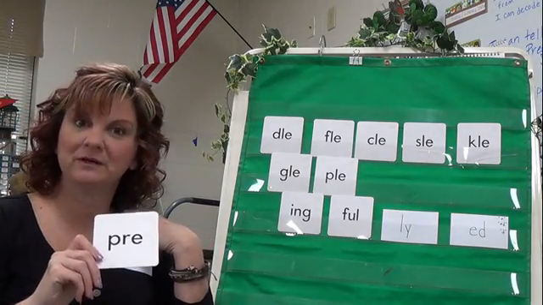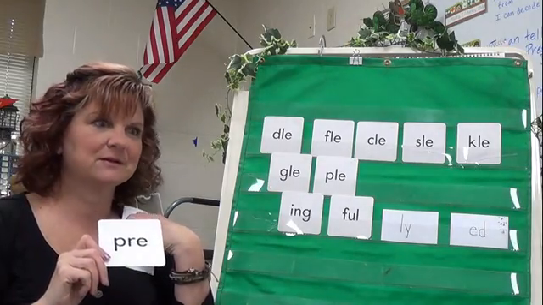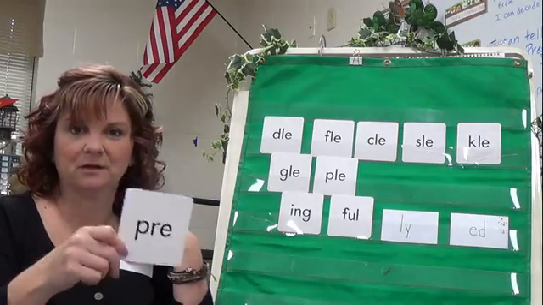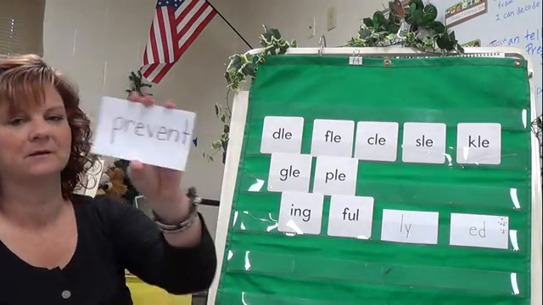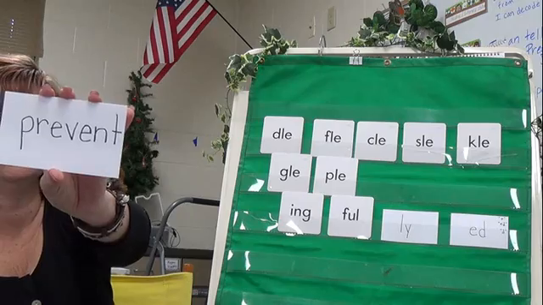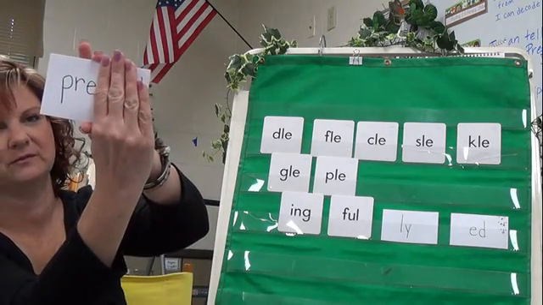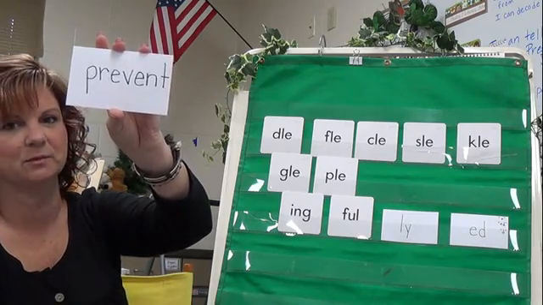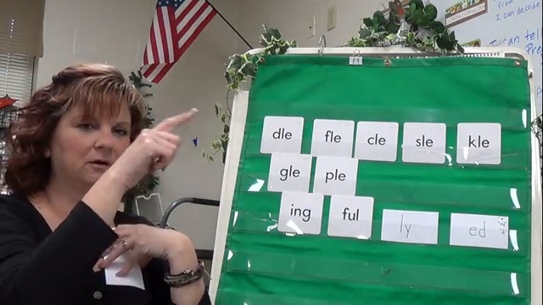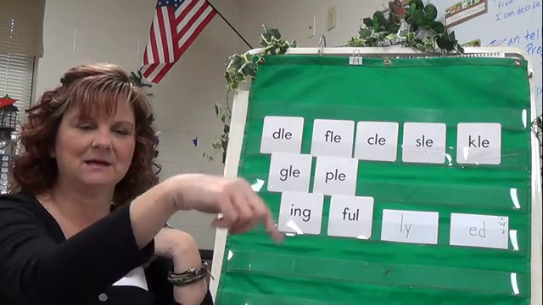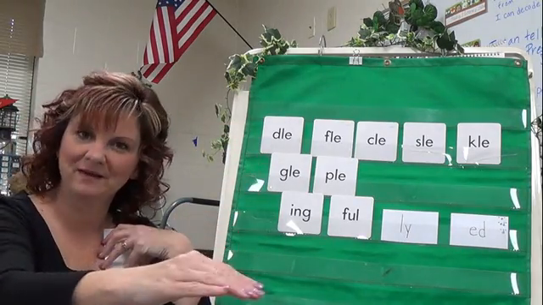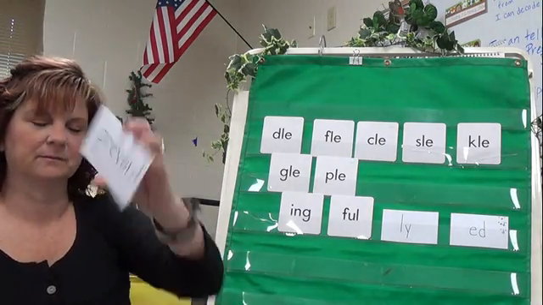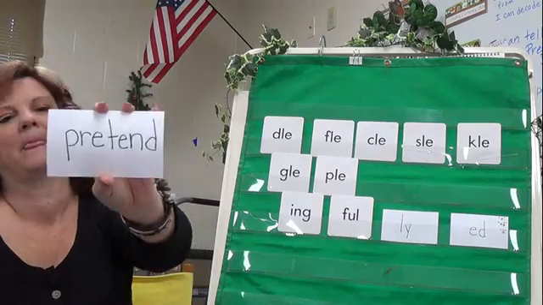All right, the last one is this one. Yeah, that like previews. When you go to the movie, they make you sit there for hours, it feels like. Lots of previews to the new movies coming out. You're going to see it later. Okay? Try this one. Got it? Now remember, you got to think of the prefix, pre, and then look at the last part. You break it into syllable chunks, it's easier. P-R-E-V-E-N-T. What do you think? Yeah, prevent. Like when you stop something from happening. You prevent it from happening. Good.